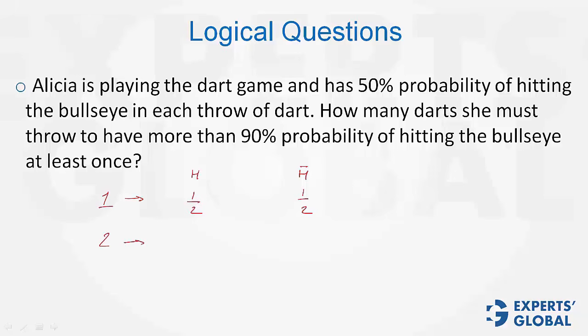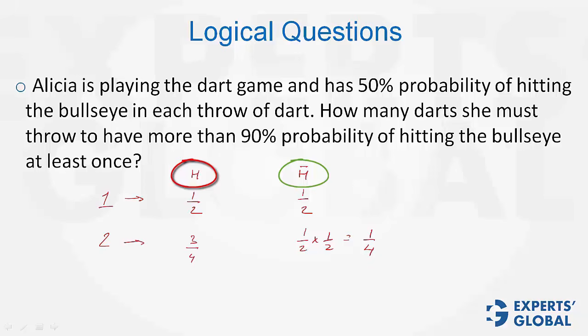In two throws now, rather than finding this, it's better to find this. The probability of not being hit even once would be 1/2 times 1/2 equals 1/4. Therefore, the probability of being hit would be 1 minus 1/4 equals 3/4. This is a smarter way.